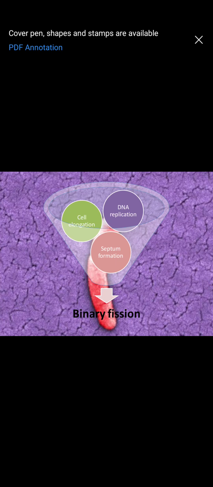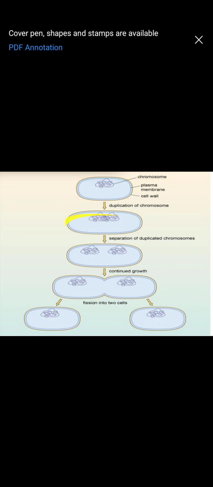Now this is a bacterial cell which has a cell wall, cell membrane, the genetic material DNA inside, and of course the cytoplasm. Just before the cell is about to divide, the first step is cell elongation. So the cell will slightly elongate beyond its normal size.